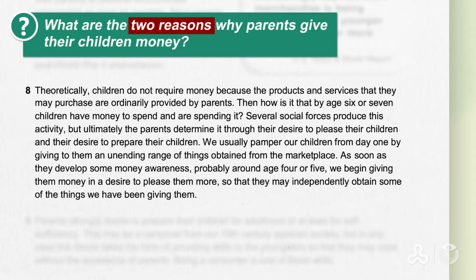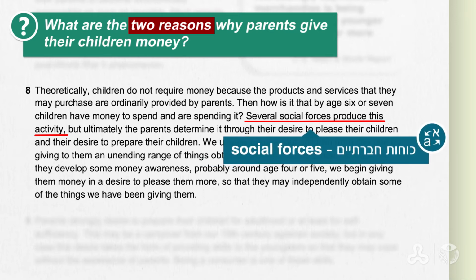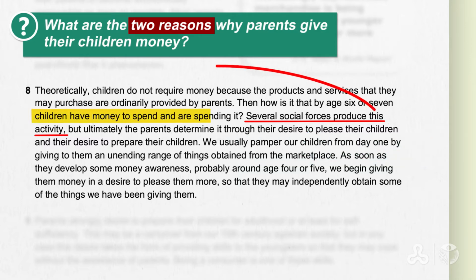Now, if you notice in the middle of the paragraph, it says here several social forces produce this activity. Okay? יש מספר כוחות שיוצרים את הפעילות הזאת. איזו פעילות? הפעילות ש children have money and are spending it. That children have their money. And what are the forces that produce this? מה הם אותם כוחות שיוצרים את המצב הזה?